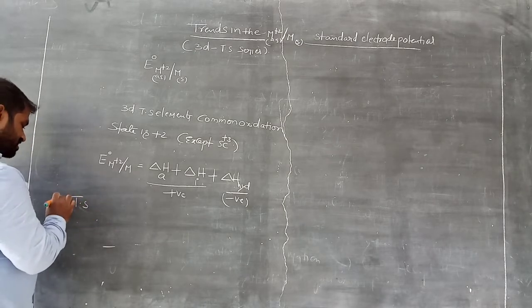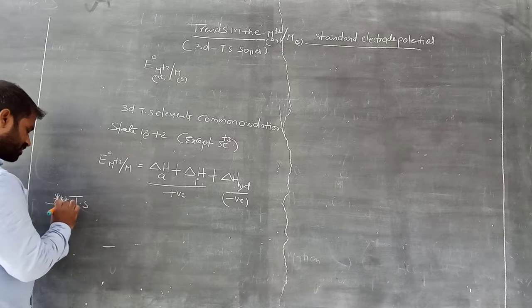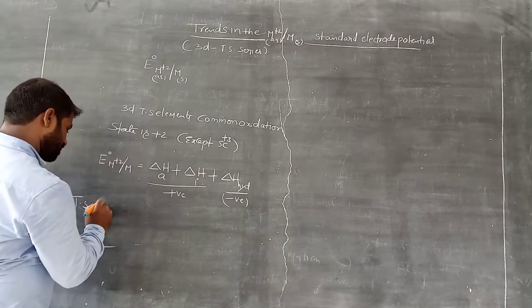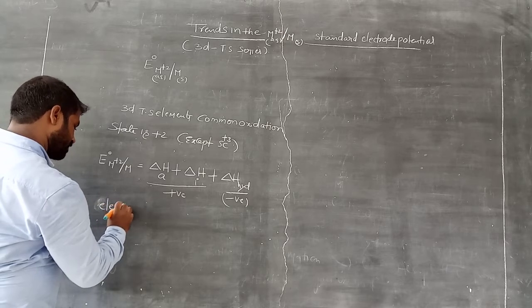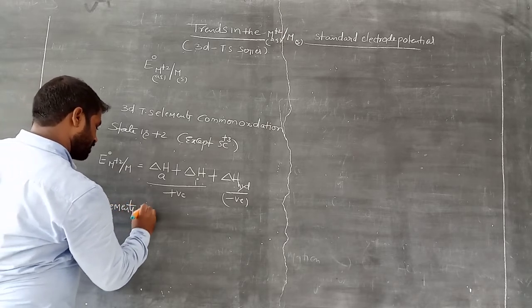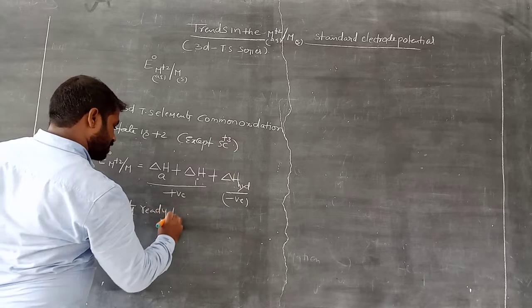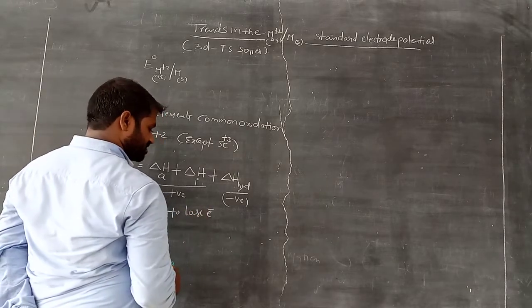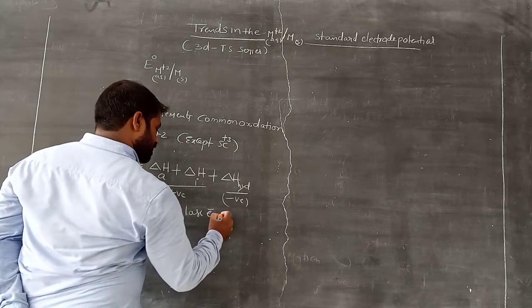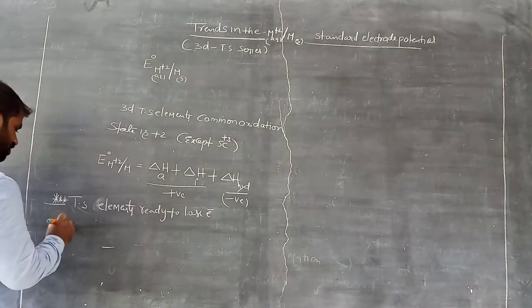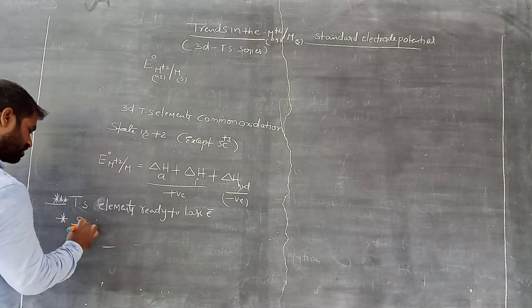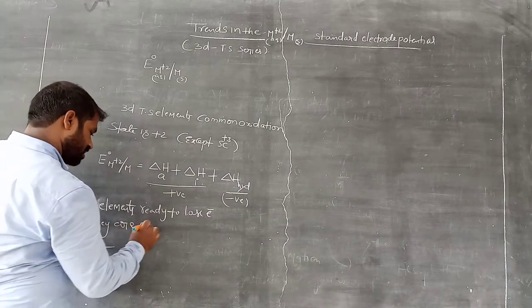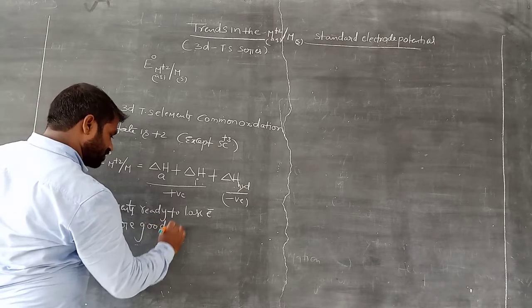Transition elements are ready to lose electrons, so they are good reducing agents.